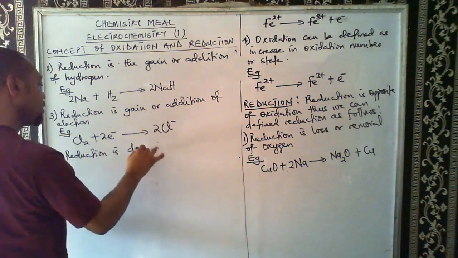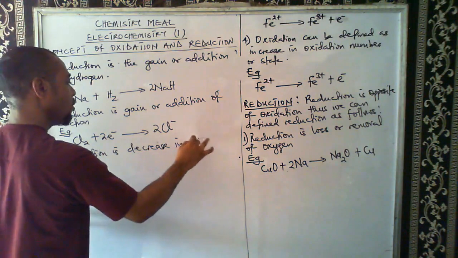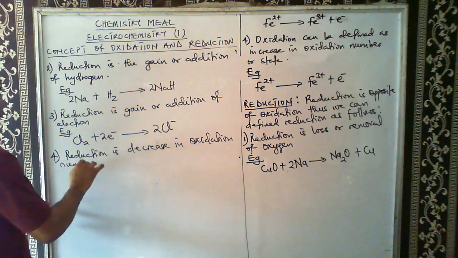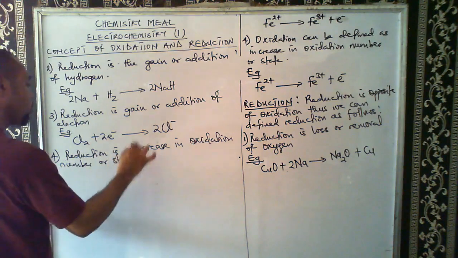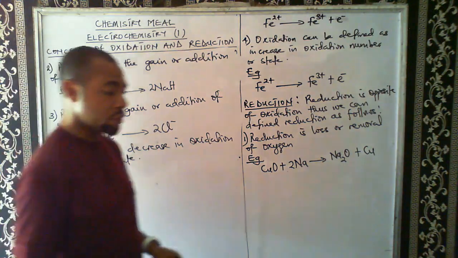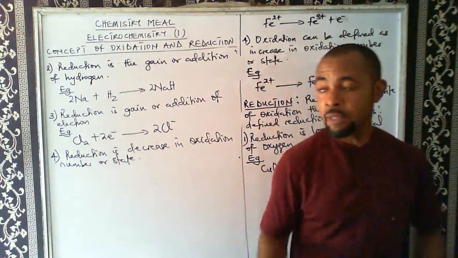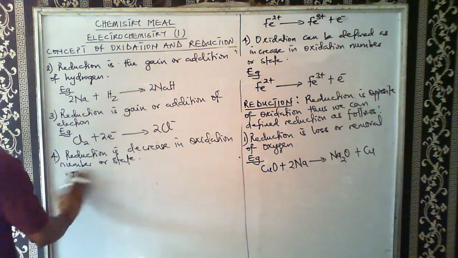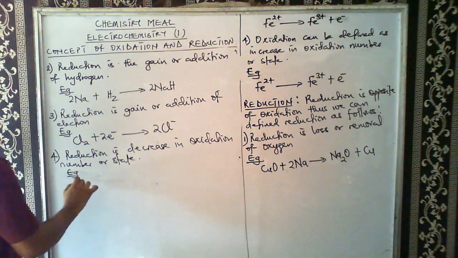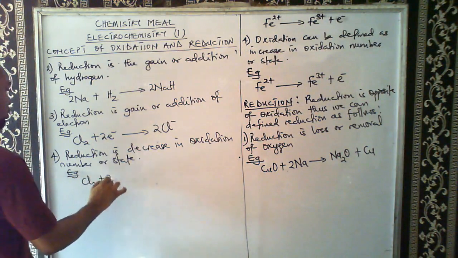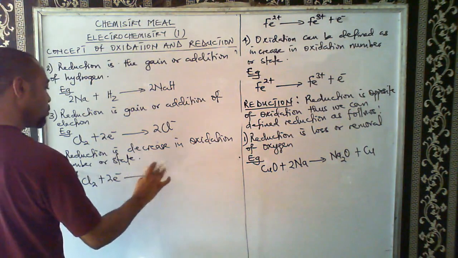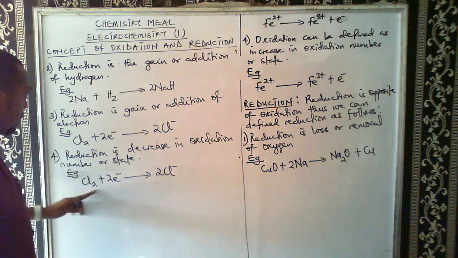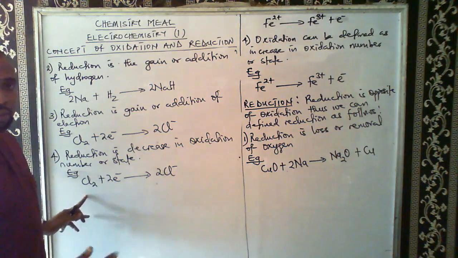is decrease in oxidation number or state. So reduction is decrease in oxidation number or oxidation state. Now if we still use this equation, let's use it and illustrate that. Example, Cl2 plus 2e giving us 2Cl-. Now this is a molecule of chlorine and it's at free state in uncombined form.